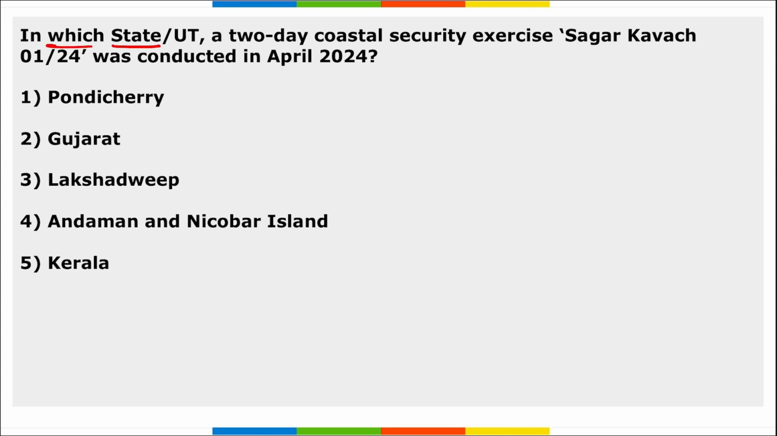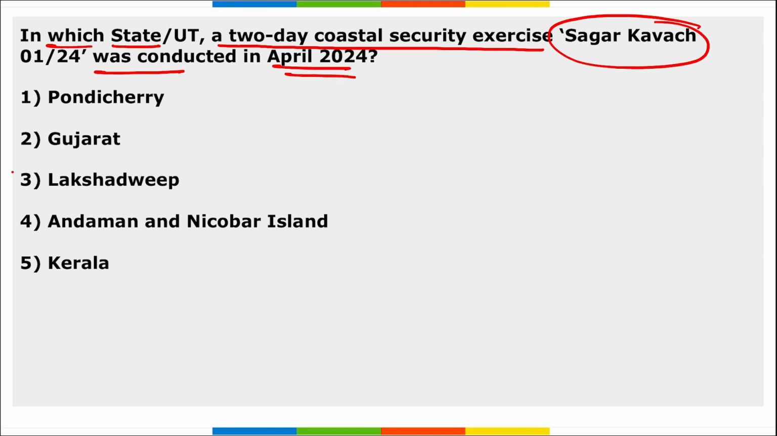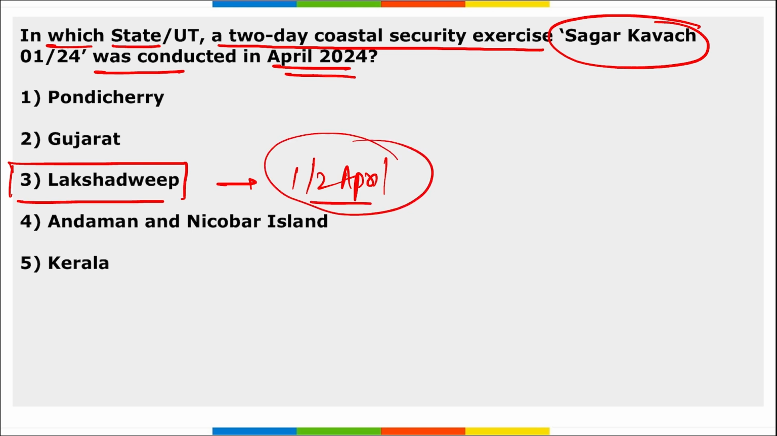Next, in which state or UT was a 2-day coastal security exercise Sagar Kavach conducted in April 2024? So this exercise Sagar Kavach was held in Lakshadweep, on 1st and 2nd of April. Right? And in this exercise, the Indian Navy, Indian Coast Guard, Marine Police, Fisheries, Customs and other security agencies also took part.